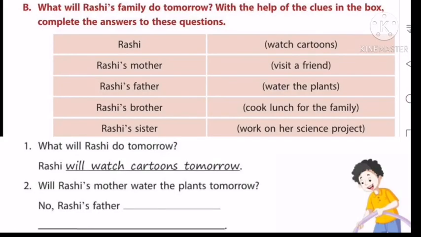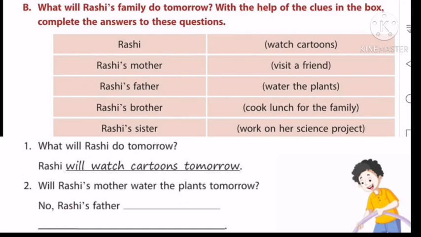Page number 23. B. What will Rashi's family do tomorrow? With the help of the clues in the box, complete the answers to these questions. Here you can see the box and you can see the family members of Rashi and what they will do for tomorrow. Under the box you can see some questions and you have to find out the answers using the clues given in the box. And understand, this is all about future time.